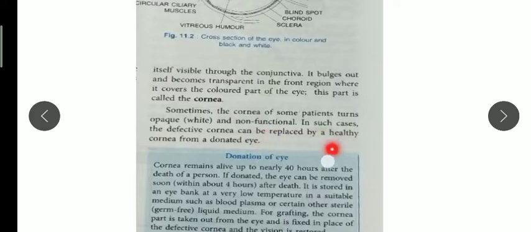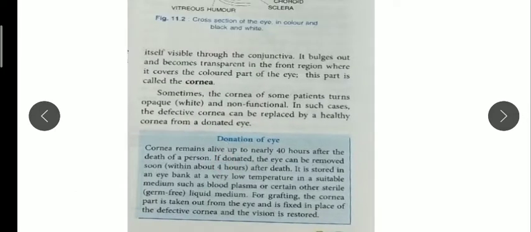Now sometimes, in some patients, this cornea becomes opaque and non-functional. In that case, the person will not be able to see properly. So people usually donate their eyes, and doctors take the cornea part from their eyes so that another patient's vision can be restored. So for vision, cornea is also a very important part.